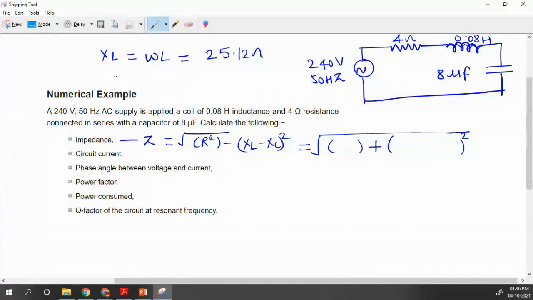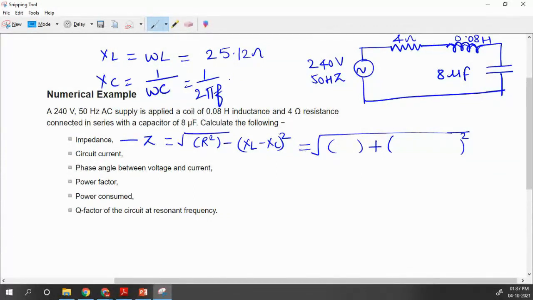So XL you have calculated. Now calculate XC. What is the value of XC? I have explained the formula. 1 upon omega C is the value of this XC. So how will you find it out? Omega is 2 pi f. You can put that value right here, the value of C, and you can calculate it.